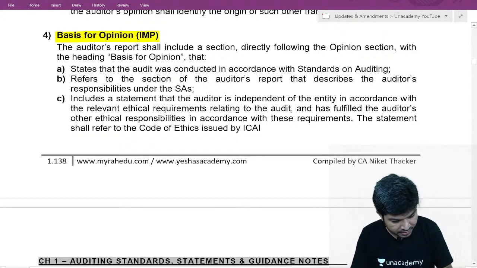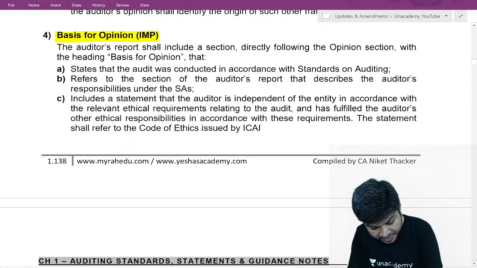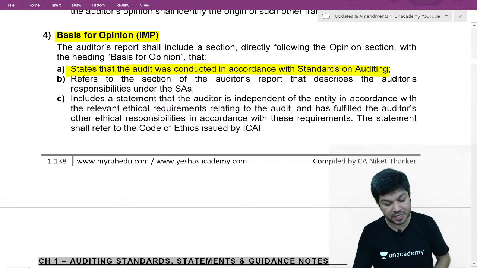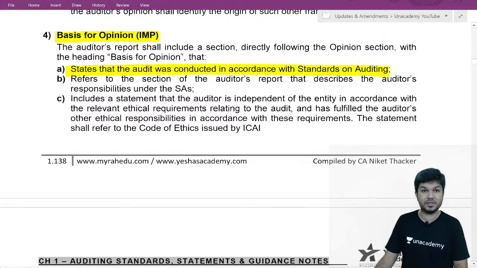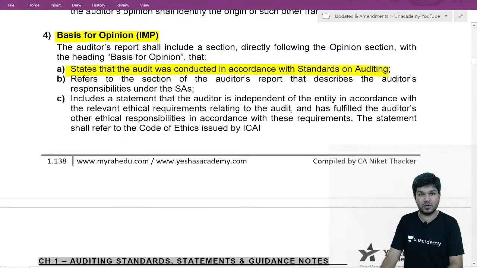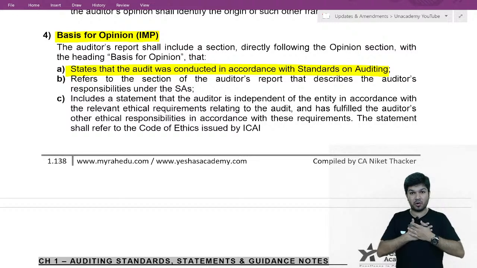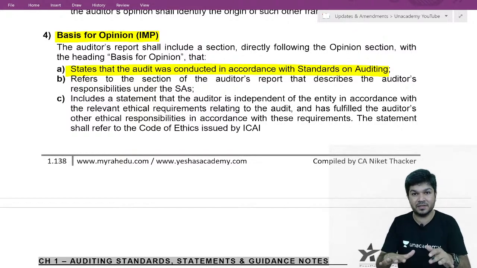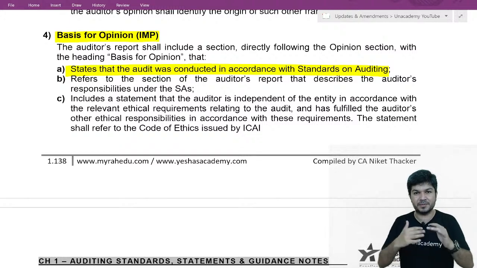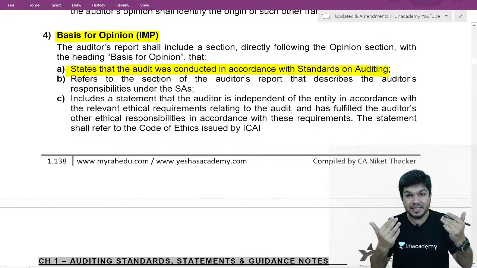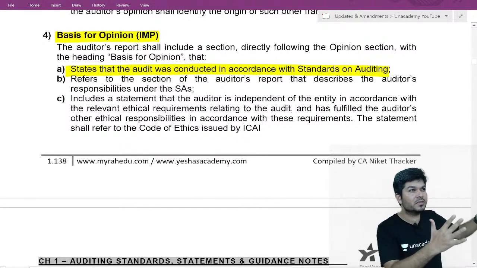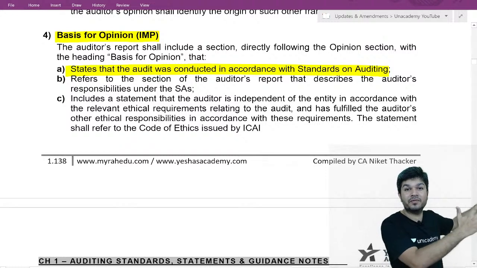First one is, you need to state the audit is conducted as per standards on auditing, and then you say our responsibility, auditor's responsibility. Our responsibility as per this standard is given in a separate section, auditor's responsibility in relation to audit of financial statement.